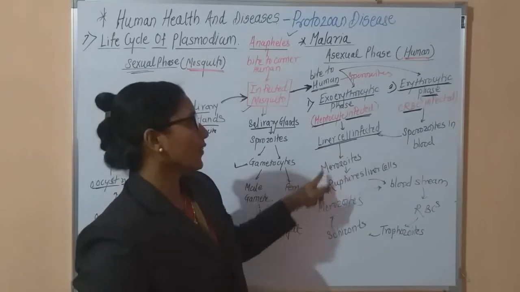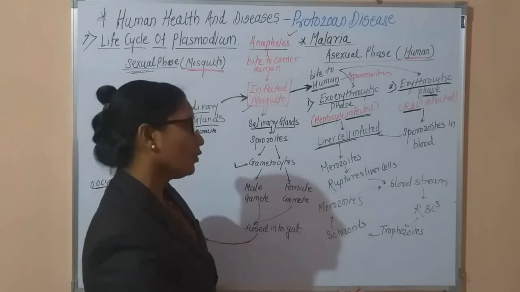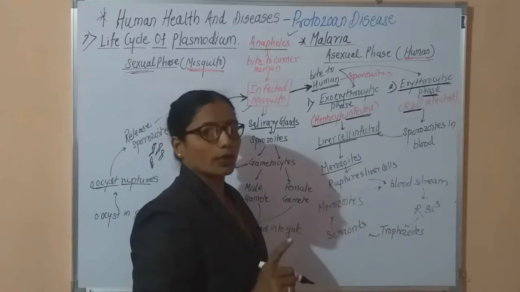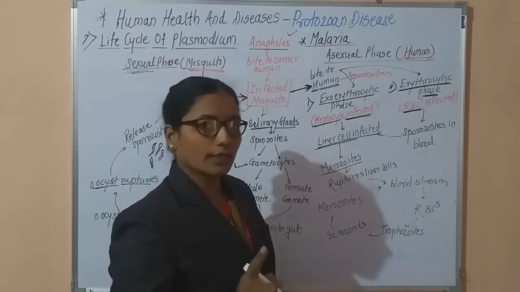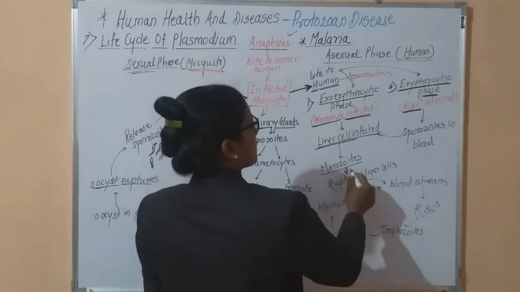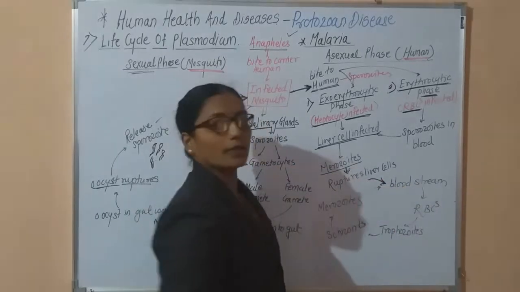Now due to the infection of the liver cell, the sporozoite stage is converted into the next stage, called merozoite. First stage is sporozoite, second stage is merozoite. This merozoite ruptures in the liver cell, and these merozoites are released into the bloodstream.